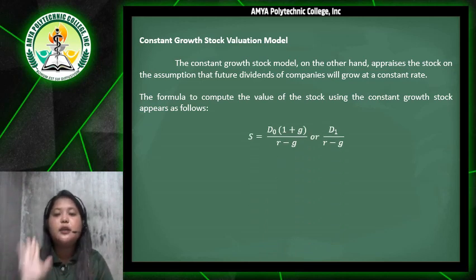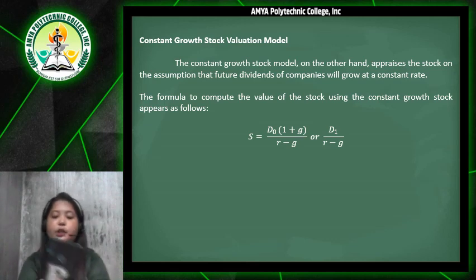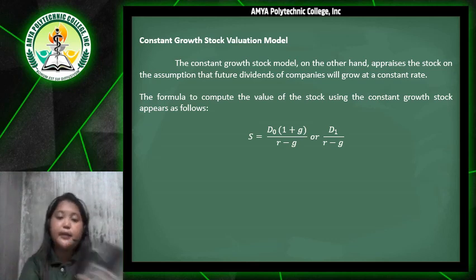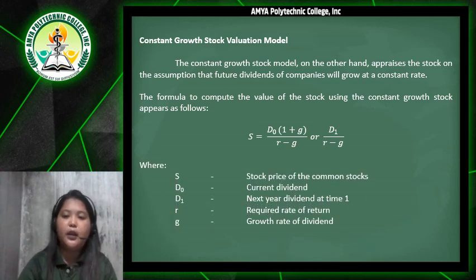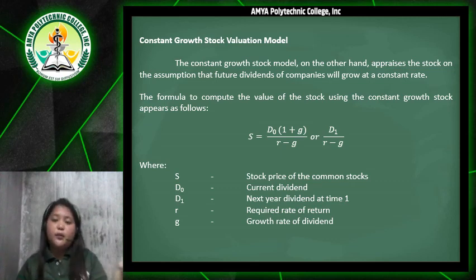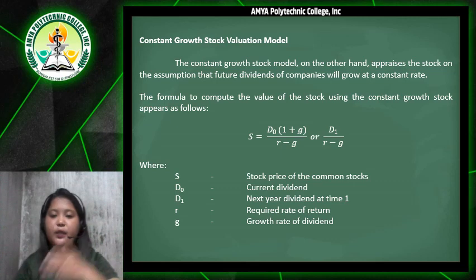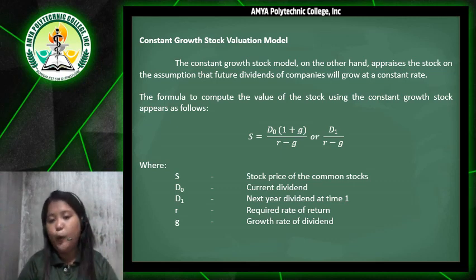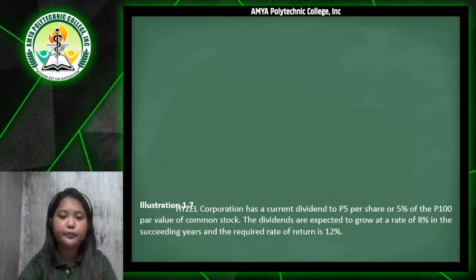S is equal to D sub 1 over R minus G, wherein S is the stock price of the common stocks, D sub 0 is the current dividend, D sub 1 is the next year dividend at time 1, R is the required rate of return, and G is the growth rate of dividend.